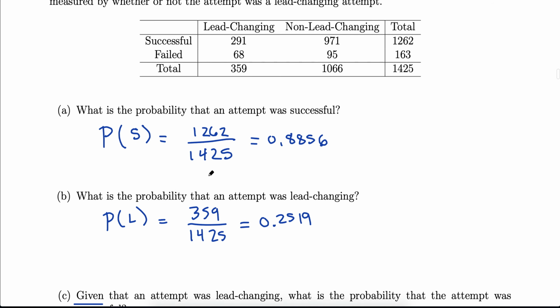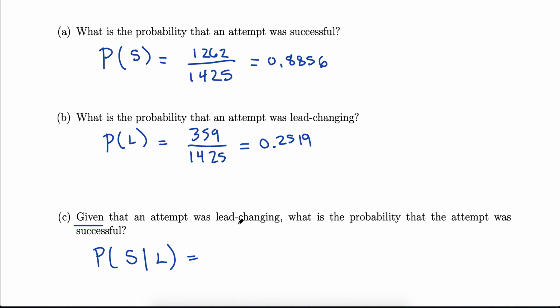So given lead changing, we're just looking at this first column. Those are the lead changing kicks. So out of those 359, 291 were successful. So 291 out of 359.